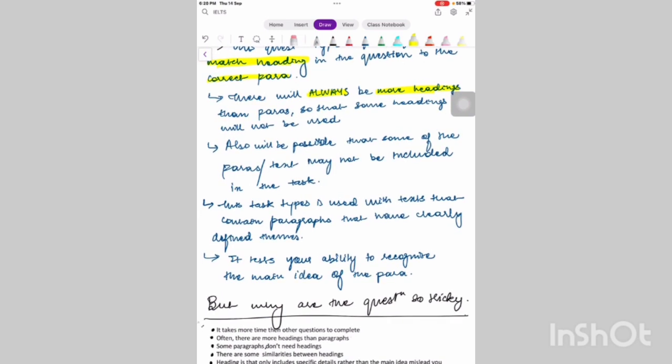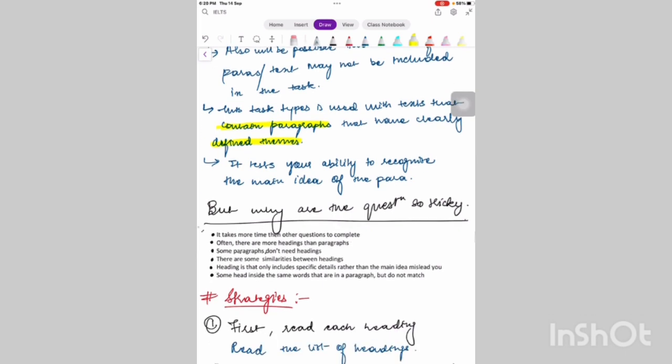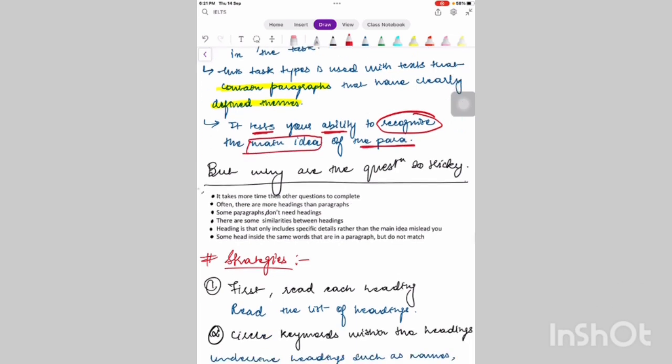Also, it is possible that some paragraphs or texts may not be included in the task. If there are 5 paragraphs, out of those 5, the headings would be for only 4. Correct 4 headings would be there. Sometimes some paragraph or some text is not even included in the task. This task type is used with text that contains paragraphs that have clearly defined themes. Like the first paragraph would be about something, the next paragraph about something else, and only such types of text are used here. It tests your ability to recognize the main idea of the paragraph, and I think this is really important. It tests how well you can understand the paragraph's essence.